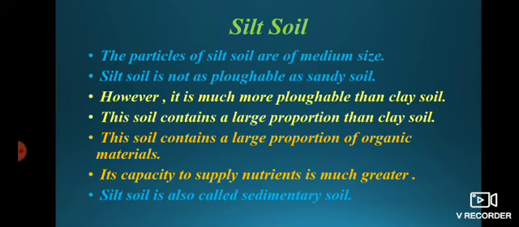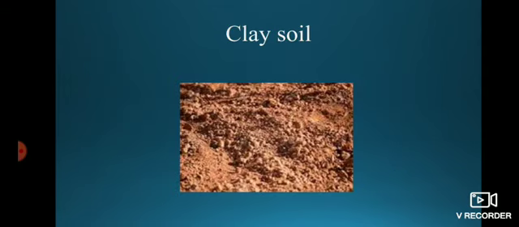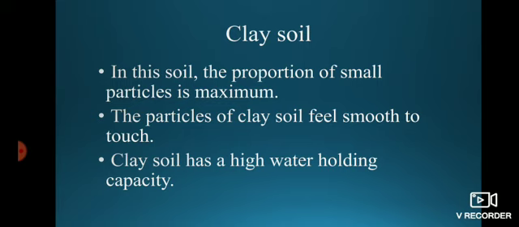Understood you all? Now next we are going to see clay soil. The next type of soil is clay soil. This is the picture of clay soil. We will see the properties of clay soil. In this soil, the proportion of small particles is maximum.